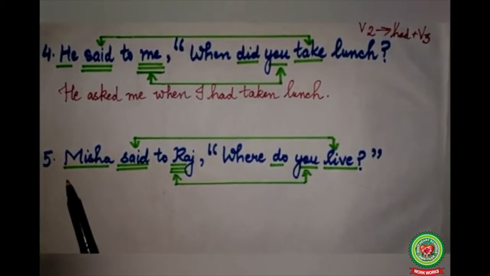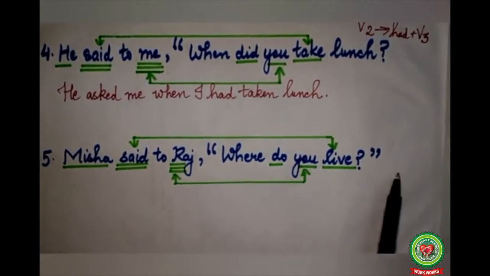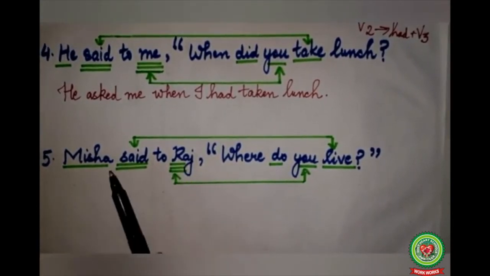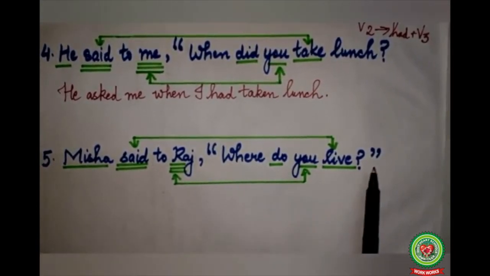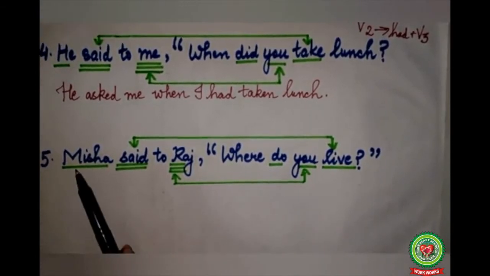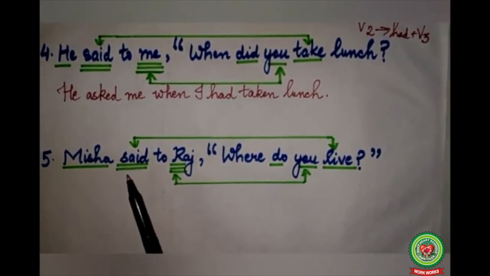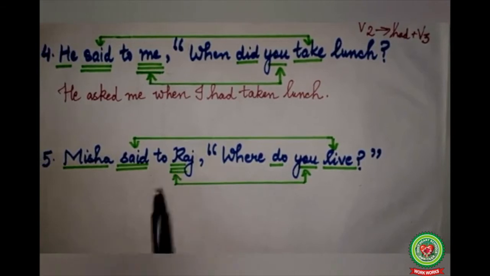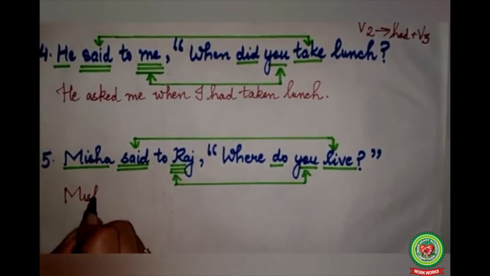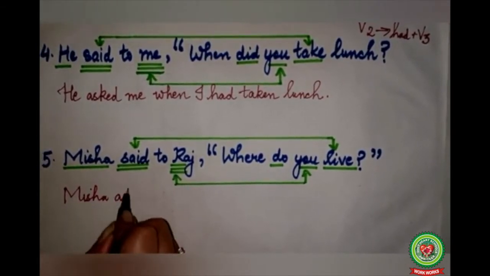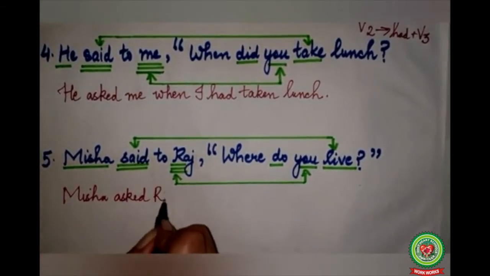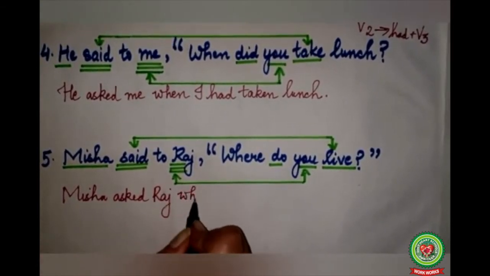The last sentence. Misha said to Raj, where do you live? "Misha said to Raj" is the reporting verb. "Where do you live?" is the reported speech. Misha is the subject, single underline. Said is the verb, double underline. Raj is the object, so triple underline. So the answer will become, Misha asked Raj where.